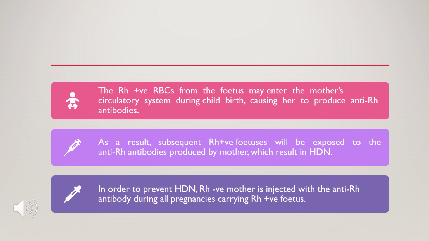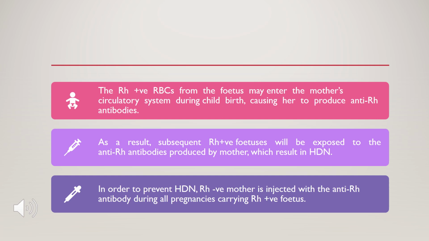The Rh positive RBCs from the fetus may enter the mother's circulatory system during childbirth, which causes her to produce anti-Rh antibodies, because the Rh factor doesn't match. As a result, subsequent Rh positive fetuses will be exposed to the anti-Rh antibodies produced by the mother. So the mother will produce Rh antibodies against the fetus, which results in HDN.